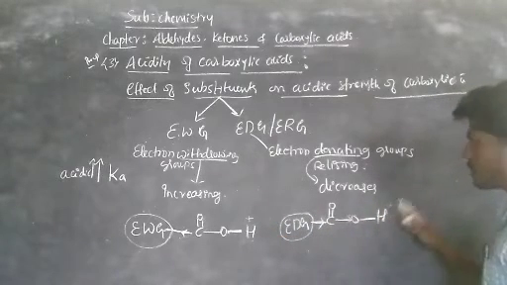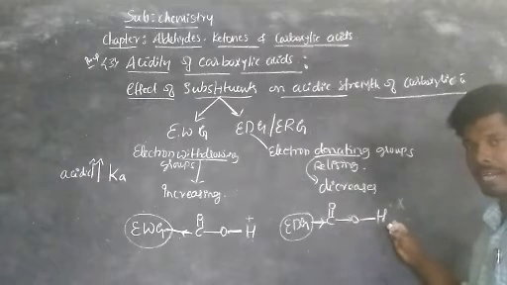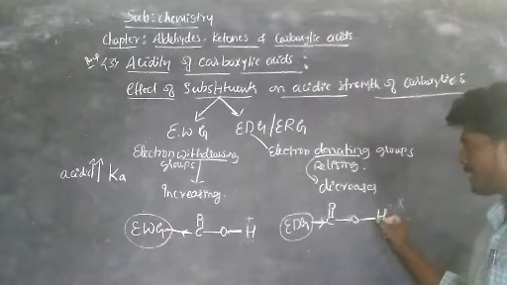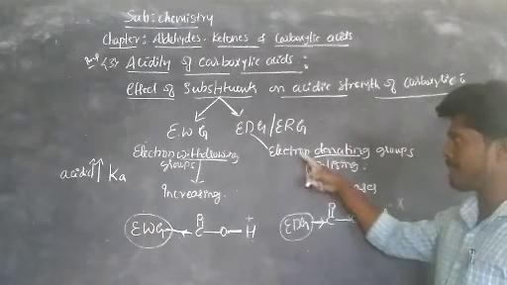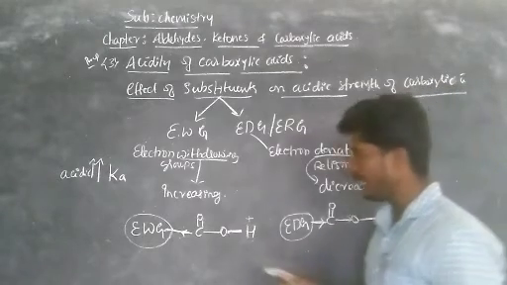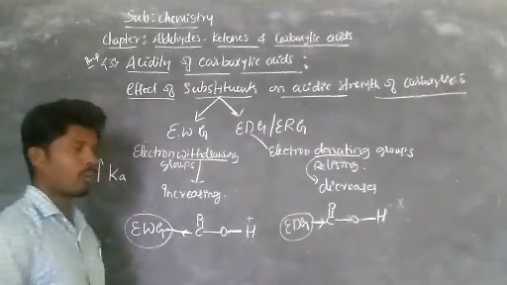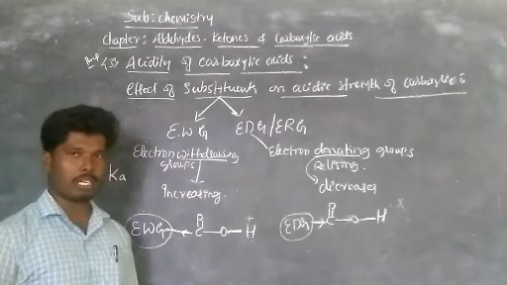The electron density is moving towards the hydrogen side, so that the acidic strength decreases by presence of electron donating groups. Got it? So now you have to know what are the electron withdrawing groups and what are the electron donating groups.